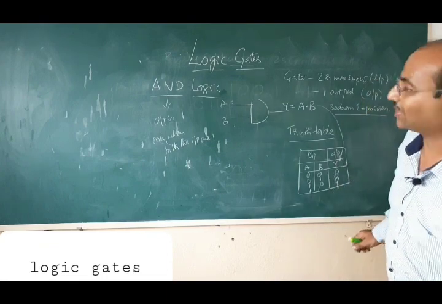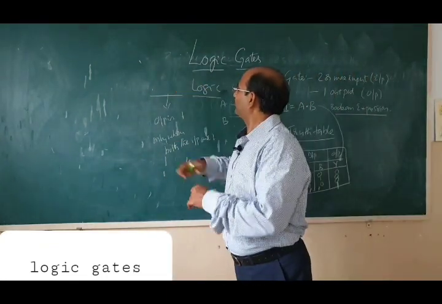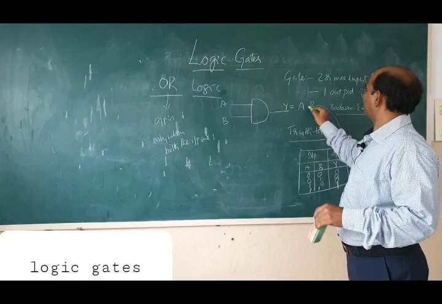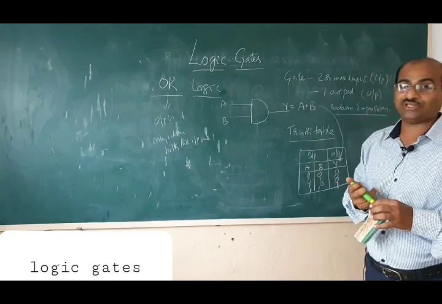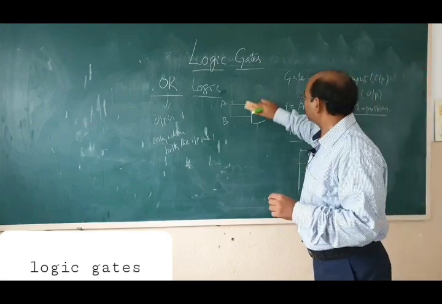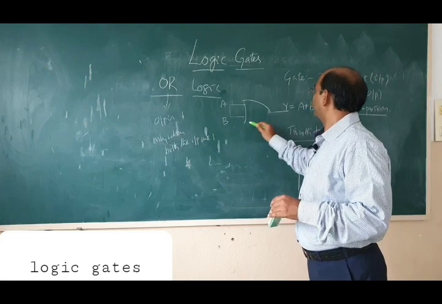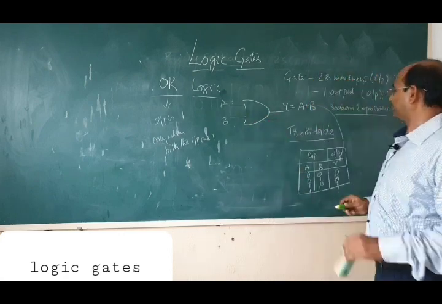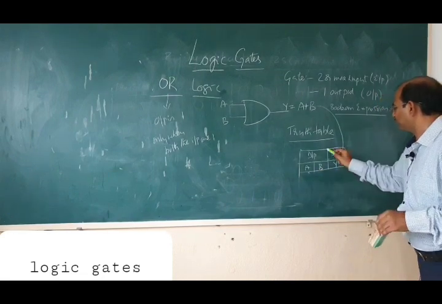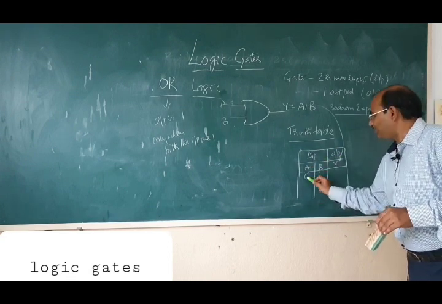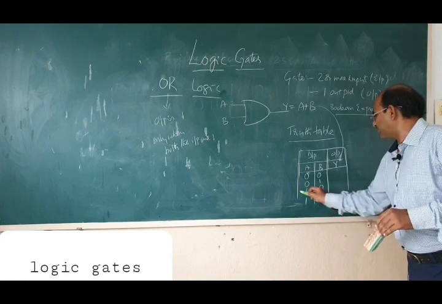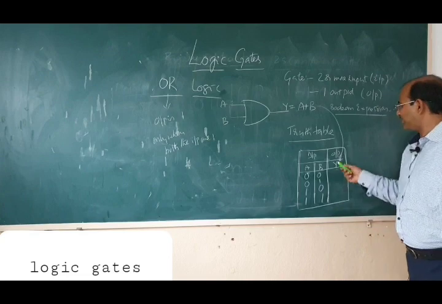Next we will discuss OR logic. So the symbol will change. OR is, this is not plus. Once again I am telling you, you should read this as Y is equal to A or B, right? And the symbol changes. This is the OR symbol. Okay, and the truth table we will write again. So the inputs will not change, there will be only 4 cases: 0 0, 0 1, 1 0 and 1 1. Output now is OR.